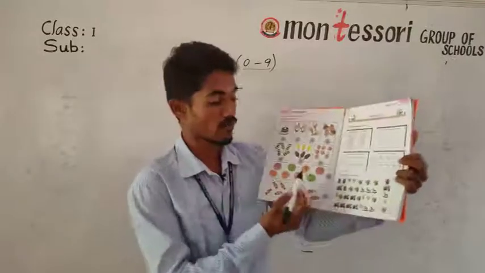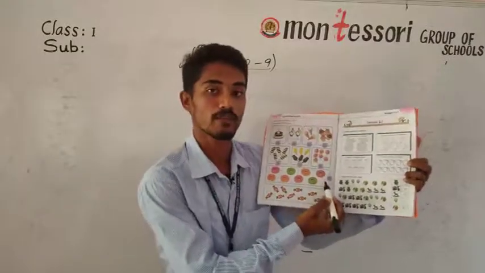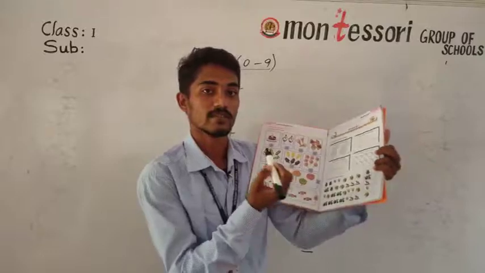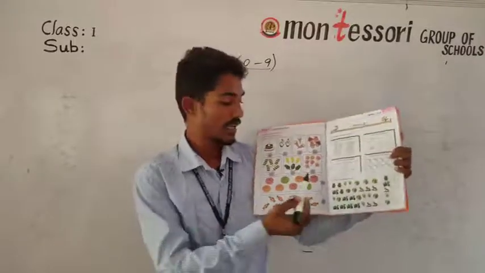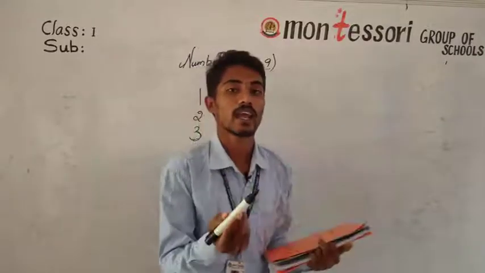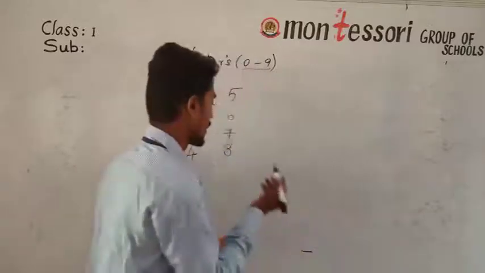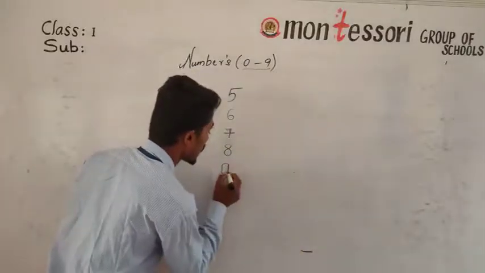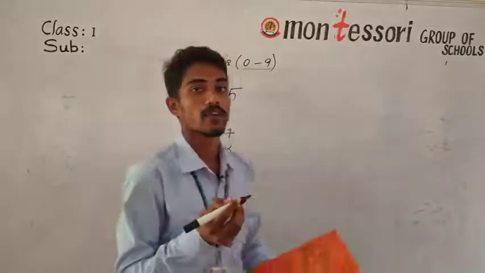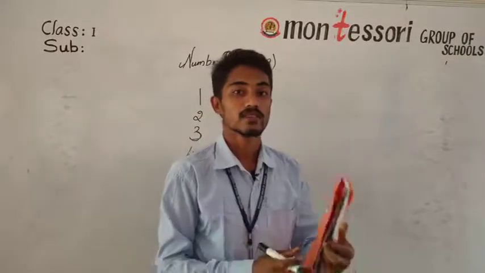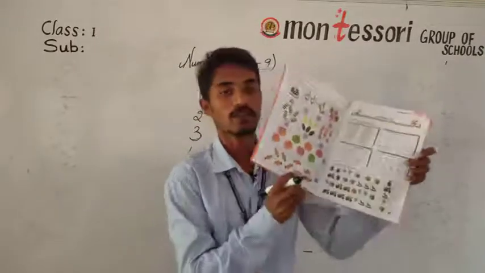So after counting what do we have to do? We have to write in the box 8. So what is the number? 8. Now after 8 which number comes? Yes, the last number in the topic, 9. What number is that? 9. So look in the book, all of you.